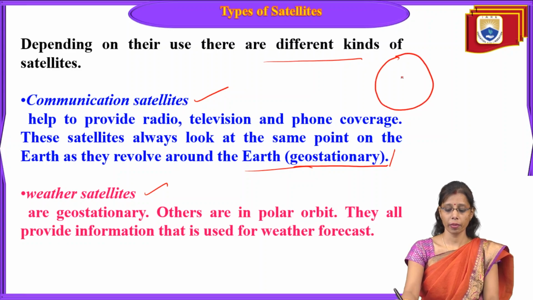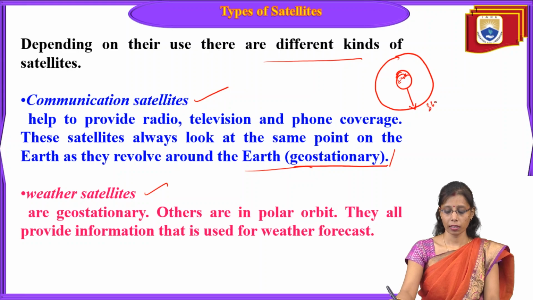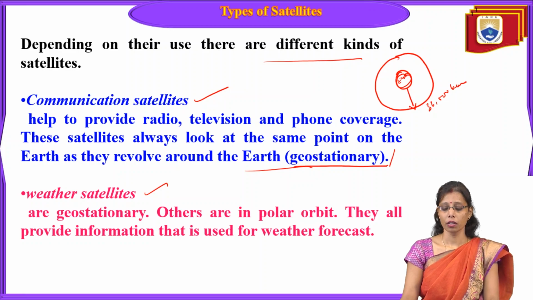Suppose this is the orbit and here is the Earth's surface. The orbit will be very far from the Earth, around 36,000 kilometers away from the Earth's surface. It revolves at the speed of the Earth's rotation, so it looks like it is stationary. That's why we call it geostationary. All types of communication like radio, Wi-Fi or television come under communication satellites.